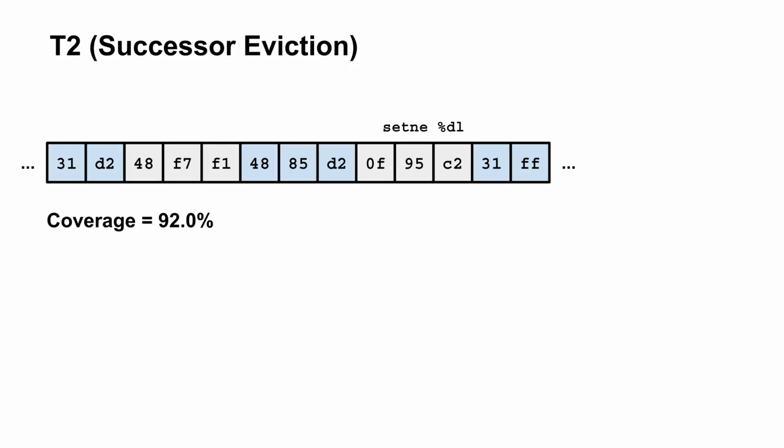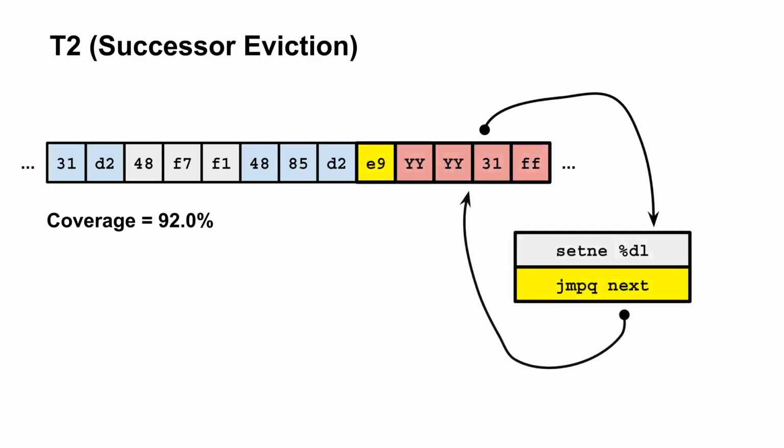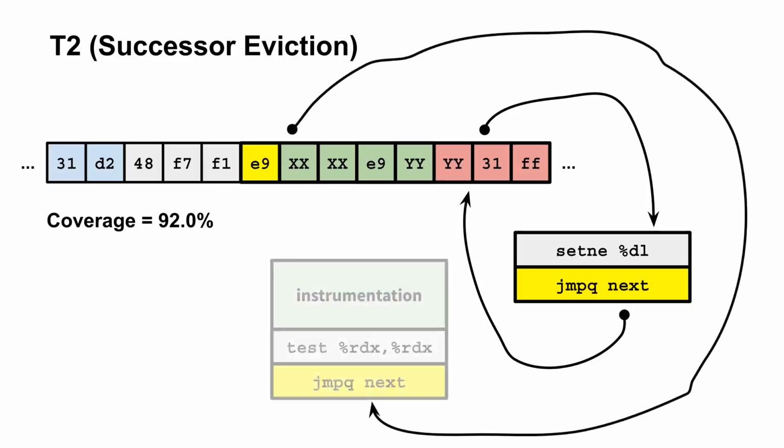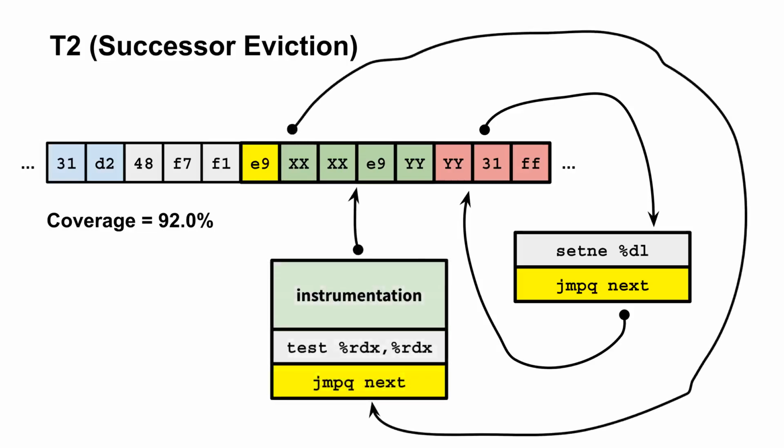This works by replacing the successor instruction with a pun jump to a so-called evictee trampoline. The evictee trampoline simply executes the evicted instruction before returning control flow back to the main program. This does not change the execution semantics of the program, but changes the byte values of the successor instructions, allowing for new puns to be discovered where previously none were available. This tactic boosts coverage slightly to around 94%. However, still around 6% of all instructions cannot be patched.